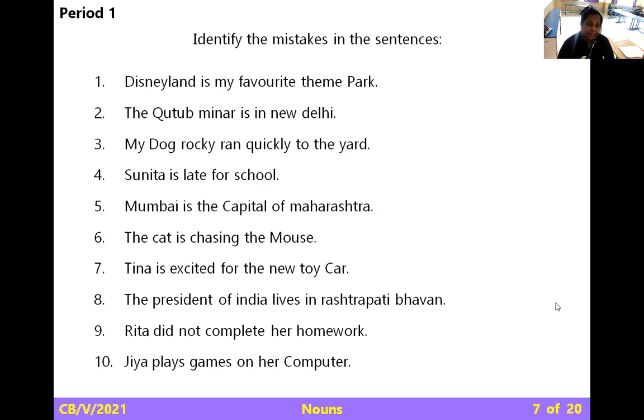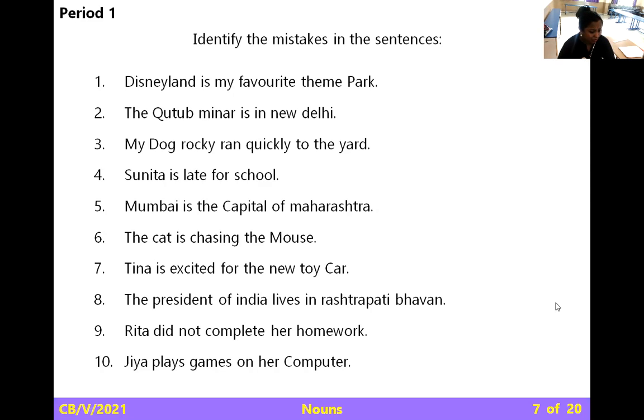So Minar is one mistake. New Delhi is a specific name, the capital of India, and here N and D are written in small letters. So N and D should be capital. So New Delhi is a mistake.